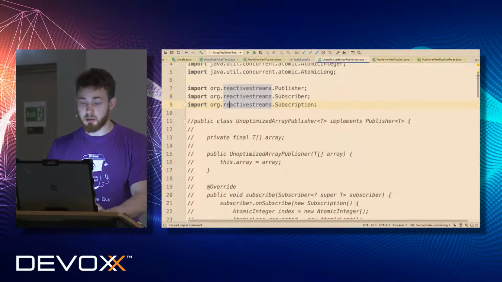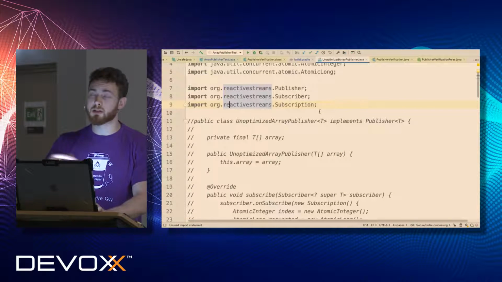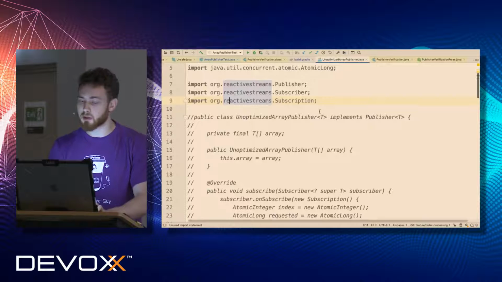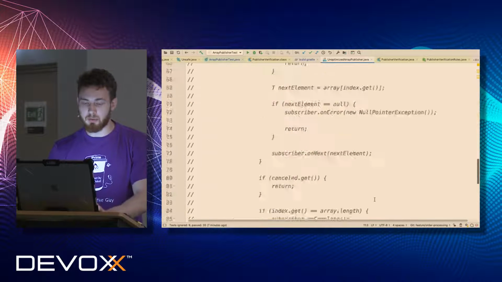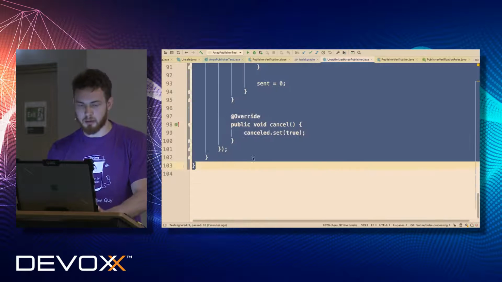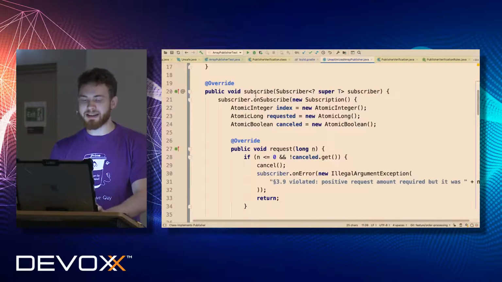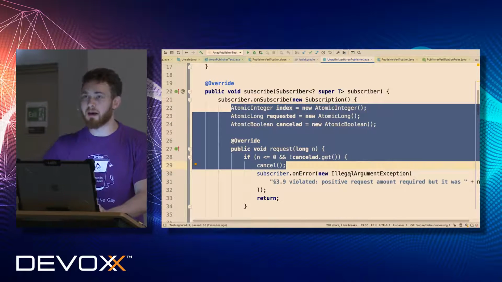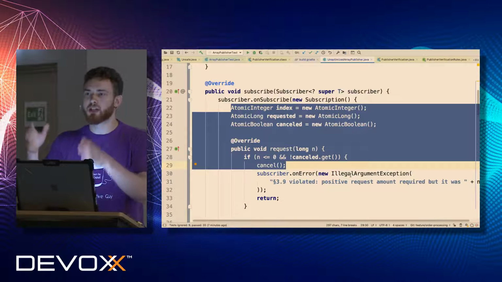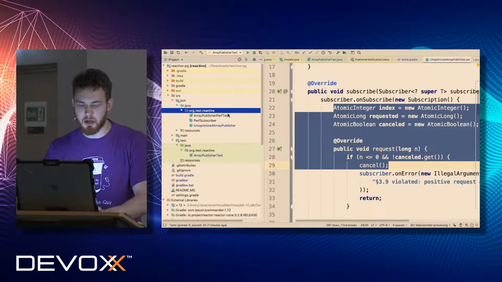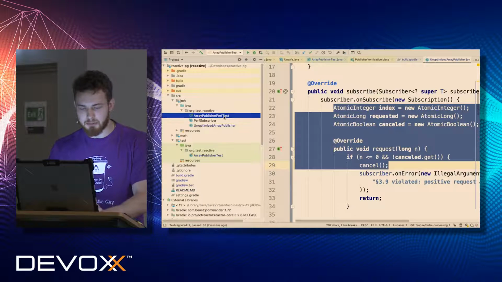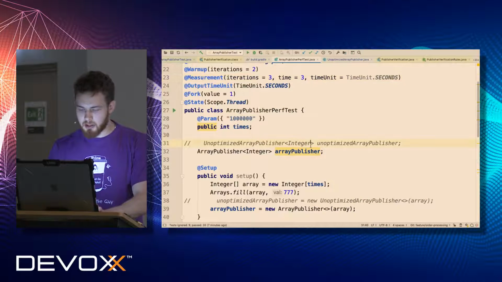First of all, in order to make sure that my previous solution is slower than the current one after optimization, I have to store the previous code. Here is the previous code. This is a class called UnoptimizedArrayPublisher, and it's basically absolutely identical to what we have right now. So it's just a copy-paste. If you run JMH, you will see that the performance is absolutely the same. And here is the benchmark.